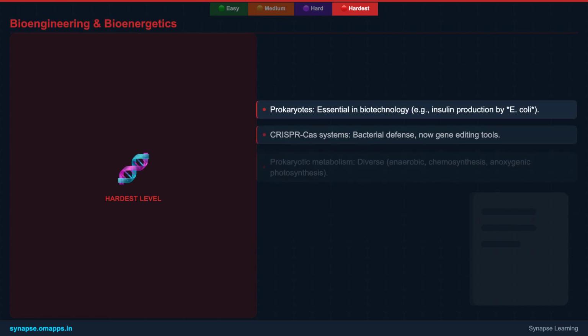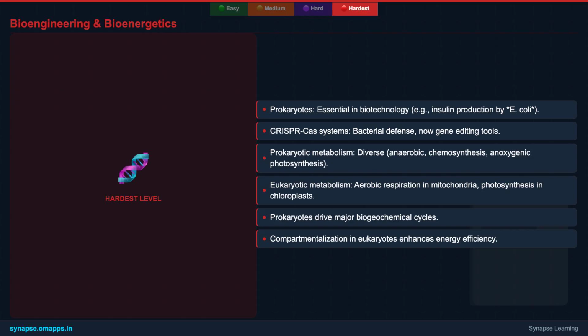Next, we explore the incredible utility of cells in engineering and biotechnology. Prokaryotes, especially bacteria like *E. coli*, are indispensable biofactories, producing everything from insulin to biofuels, thanks to their simplicity and ease of genetic manipulation.